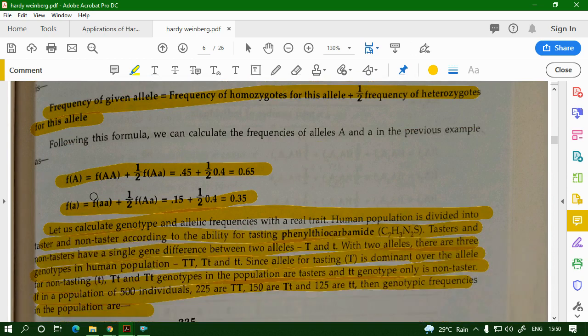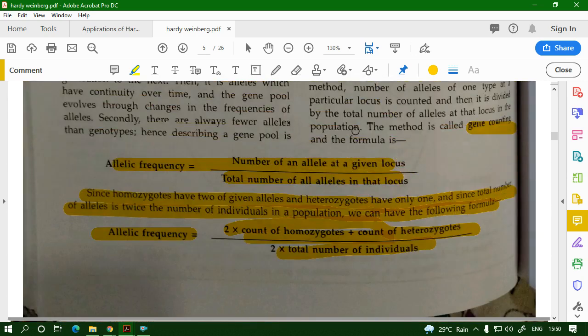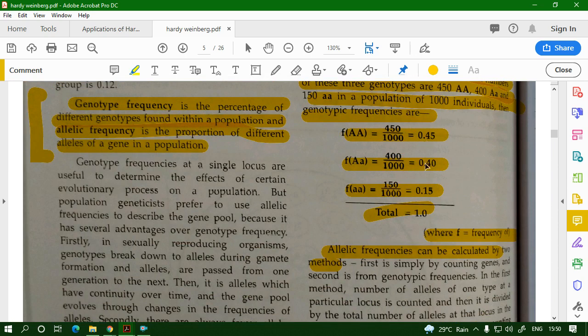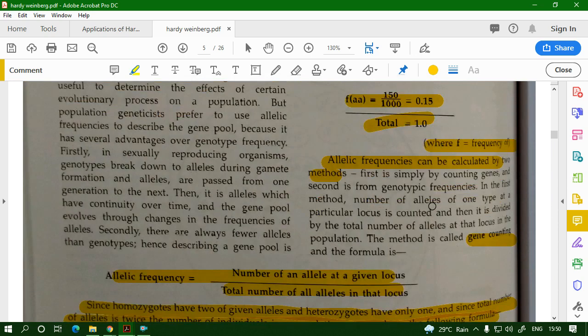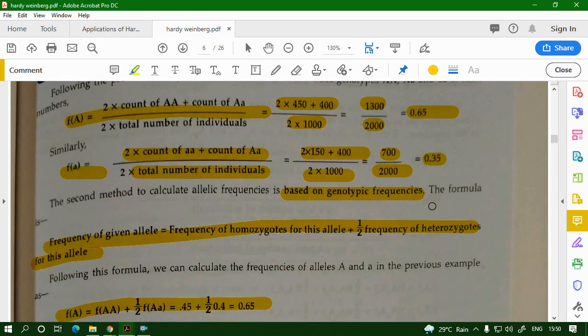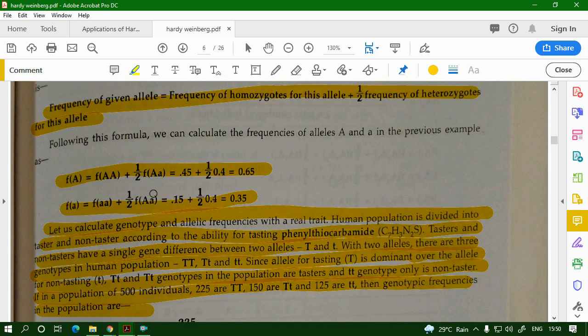So the formula is frequency of AA plus half times frequency of Aa. We are talking about 0.45, 0.4 and 0.15, whose total is also 1. You use this formula and get the same values, 0.65 and 0.35, from both angles.